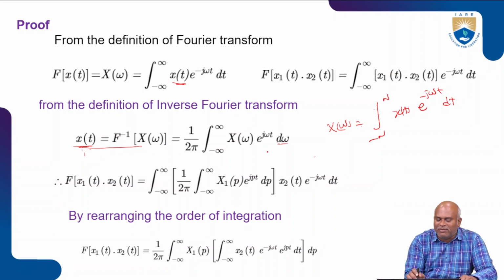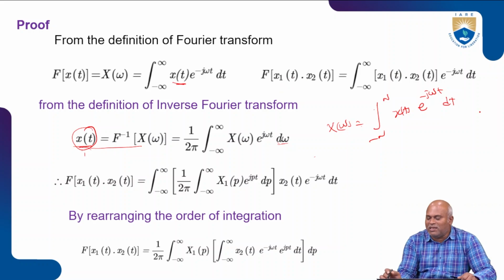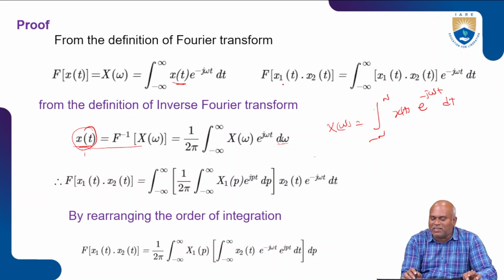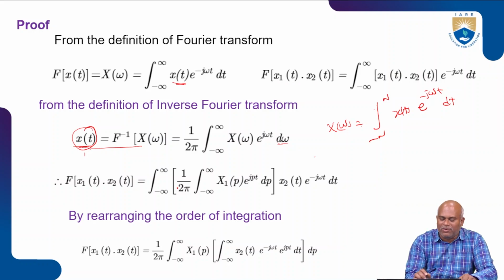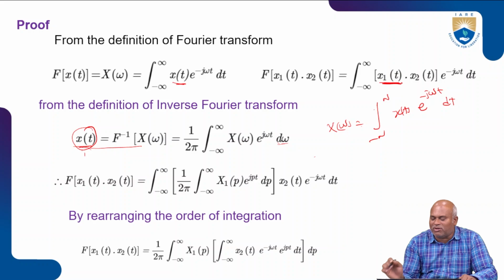Now we take the inverse Fourier transform of x of t. We need to substitute this equation into our convolution case, the frequency domain convolution, which is represented as a multiplication. Now we do the multiplication here, that is the integration from minus infinity. Instead of either one of them, here I take x1 of t, which is represented by the inverse Fourier transform, 1 by 2 pi times the integration from minus infinity to plus infinity.